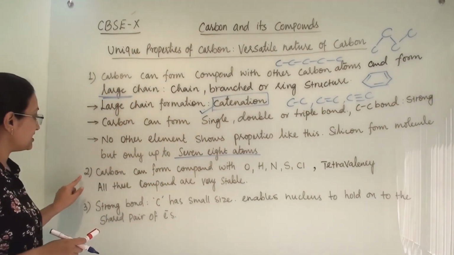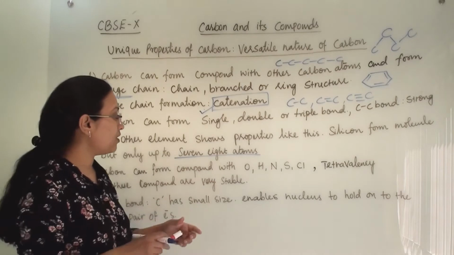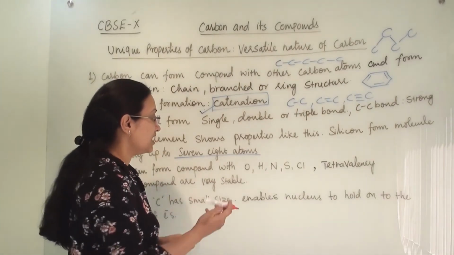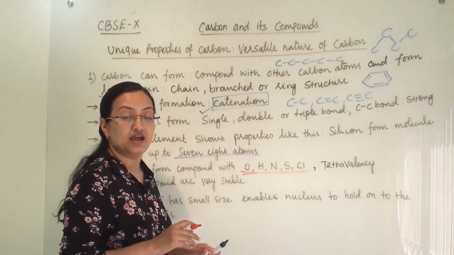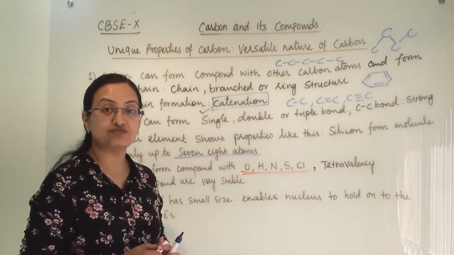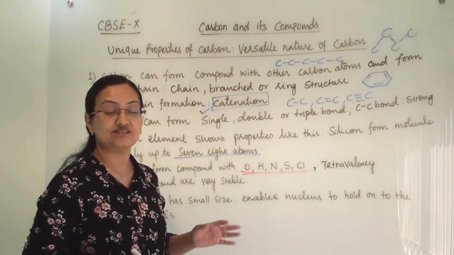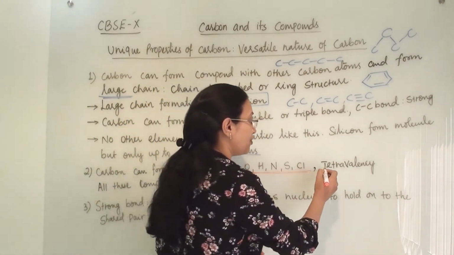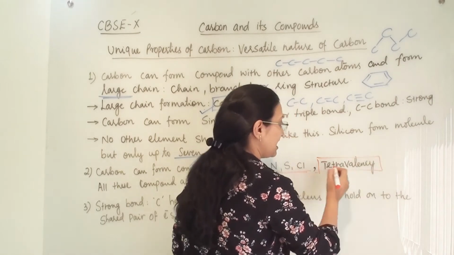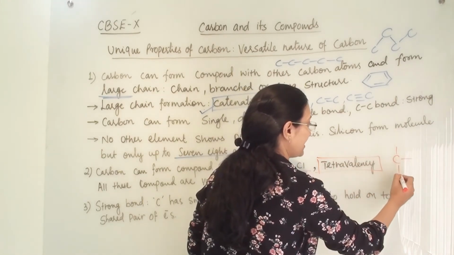Now the second point is that carbon can form compounds with oxygen, hydrogen, nitrogen, sulfur and chlorine. And all these elements will form a bond with carbon, and they are all equally stable. Now another main point is tetravalency. Carbon has a valency of 4.